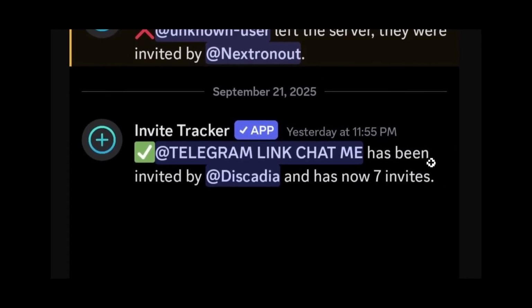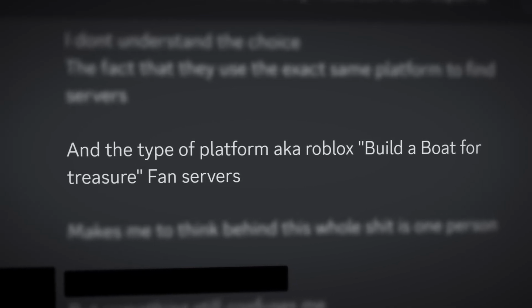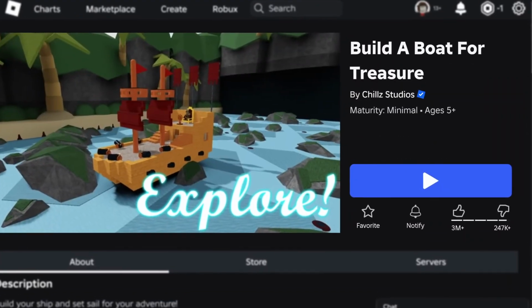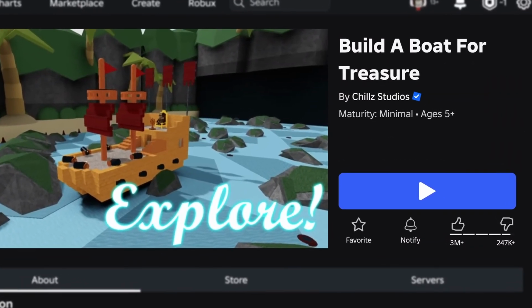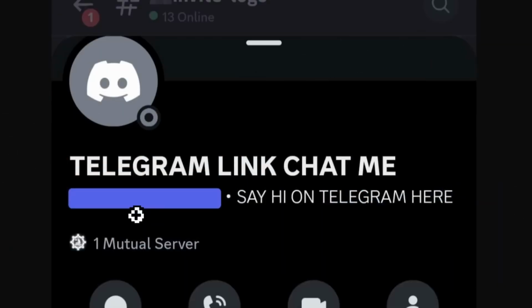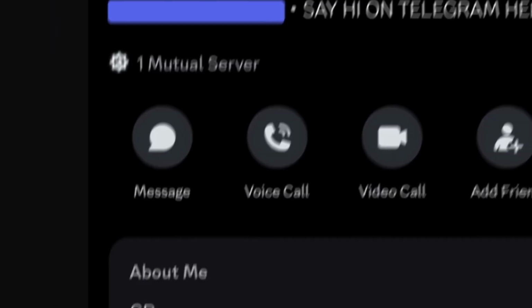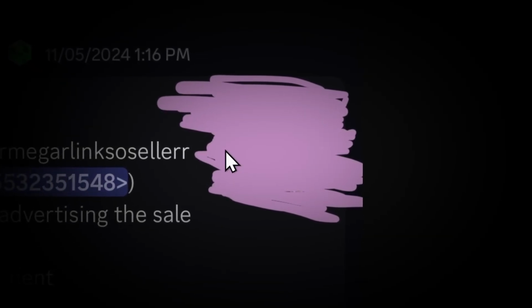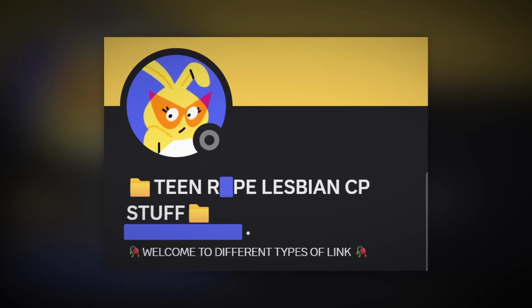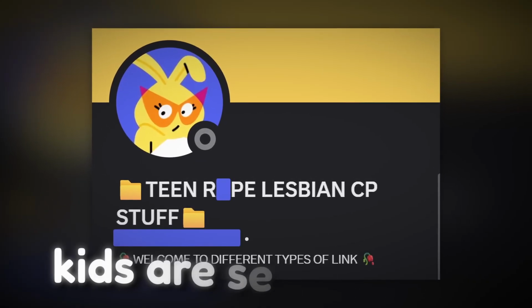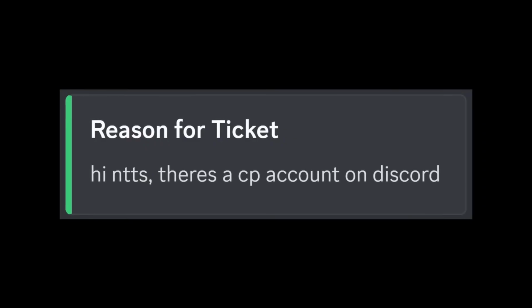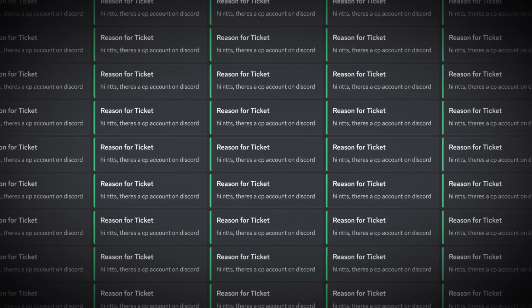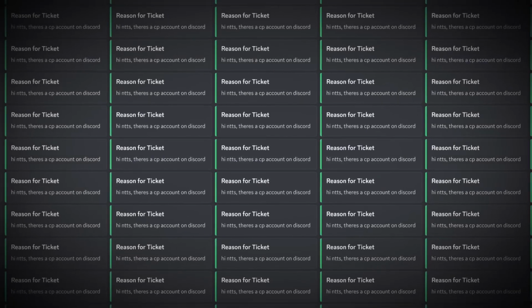And just to make things even worse, this Discord server is a fan community server for the Roblox game Build a Boat for Treasure. This is a Discord server for a Roblox game, a game meant for kids and teenagers, and it's being joined by a Discord bot that is promoting CSAM content. And remember, some of these bots actually have CSAM as their profile picture. So these bots are joining Roblox games and exposing kids to CSAM content. In fact, when I was making this video, I had over 50 different viewers telling me about this problem, and I have cut it down to be as short as humanly possible to get my message across.